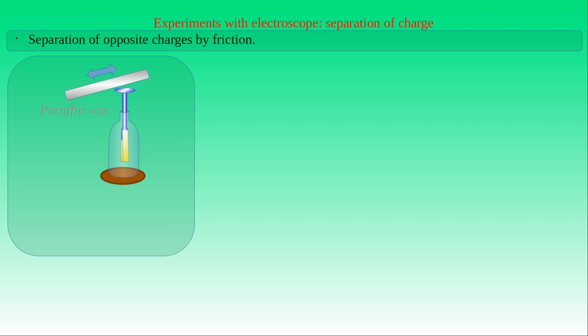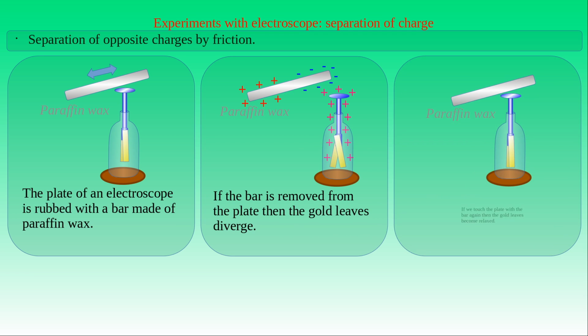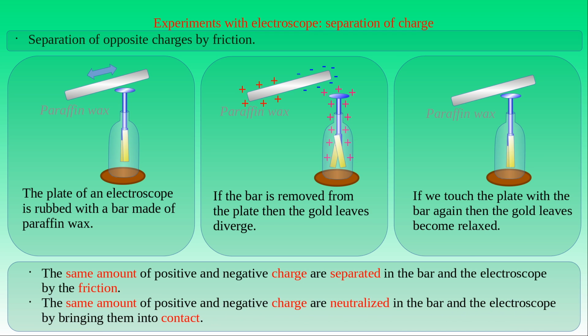We can also use the electroscope in experiments where we study the separation of opposite charges by friction. If we rub a paraffin wax bar against the charging plate of an electroscope, and remove the paraffin wax bar from the plate, then the gold leaves of the electroscope will rise. If we touch the charging plate with the paraffin wax bar again, the gold leaves will relax. We can interpret this result in the following way. The same amount of positive and negative charges are separated in the bar and in the electroscope by rubbing them against each other. Then the same amount of positive and negative charges are neutralized in the bar and in the electroscope by bringing them into contact with each other again.